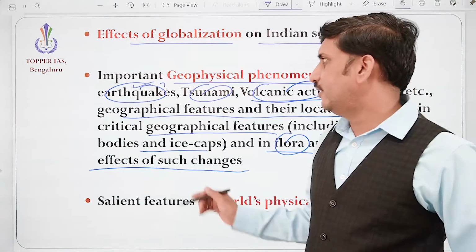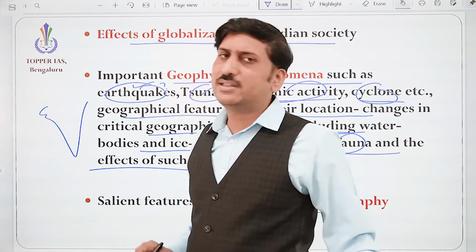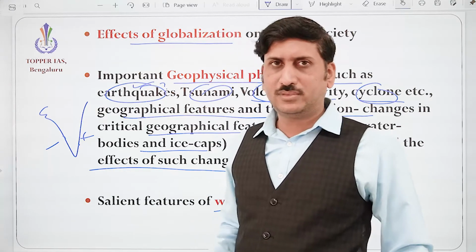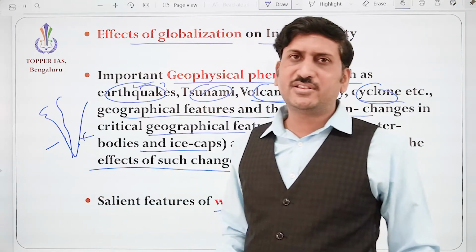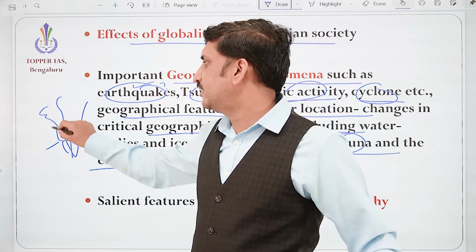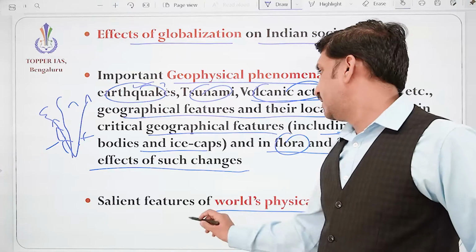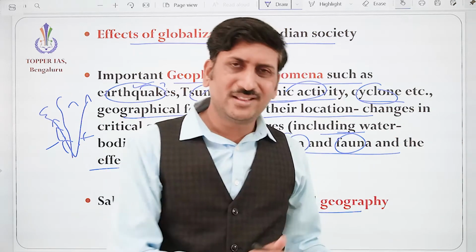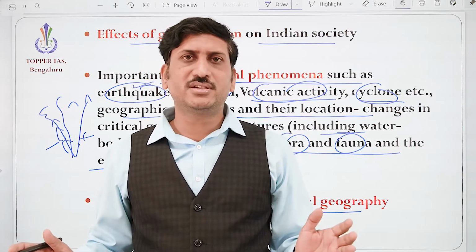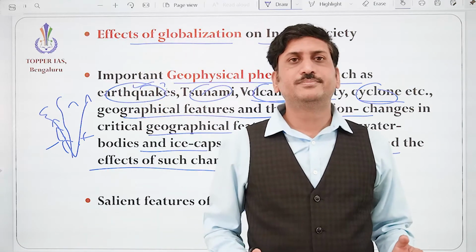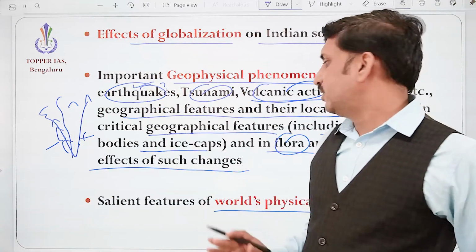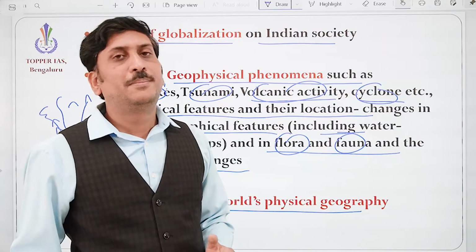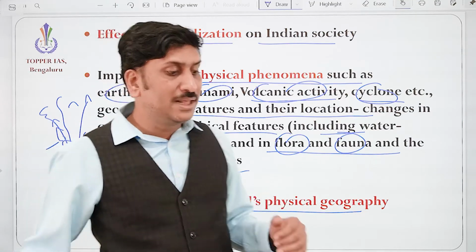If you talk about India itself, we need to understand so many things. What is the difference between the Western Ghats and Eastern Ghats? It is not the same. If you understand the drainage system, it is different. If you understand the mountain system, that is different. So, salient features of the world's physical geography. We need to talk about the soil system, the drainage system, that is the water system, and the crop system. That is not a part of physical geography, but we need to study those things also, because they will be part of your syllabus even though not explicitly mentioned.